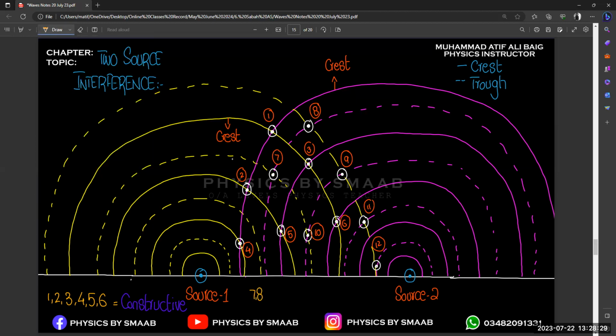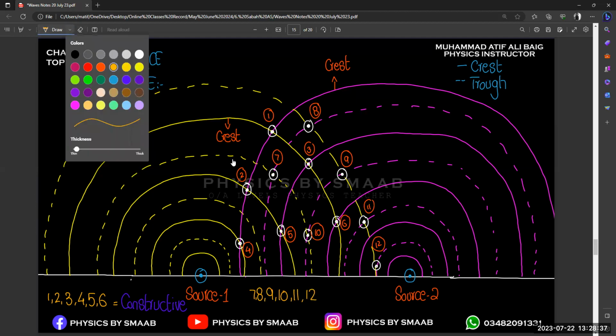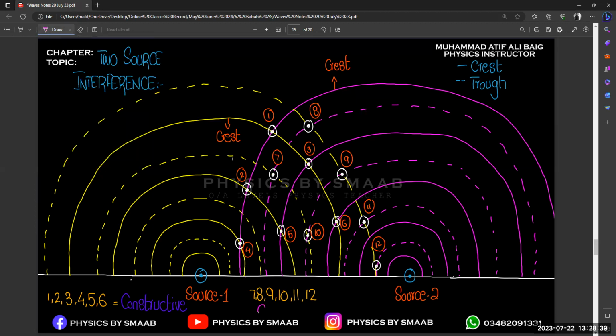So 7, 8, 11, 12: we are also getting constructive interference over here. The dotted line shows the trough part, so that gives constructive interference, and when crest comes with crest, that also gives constructive interference.